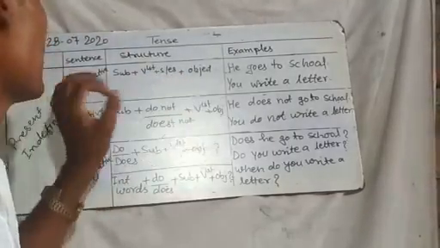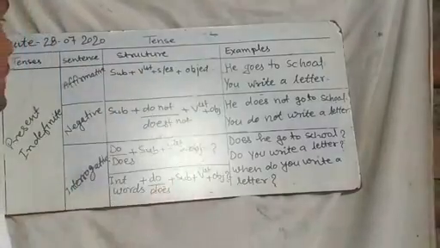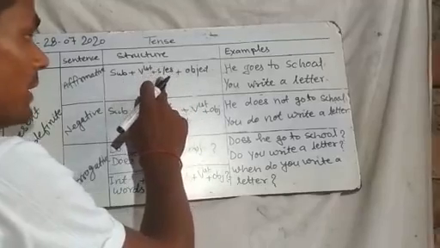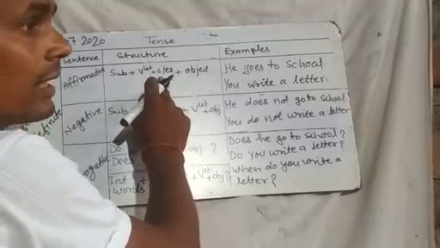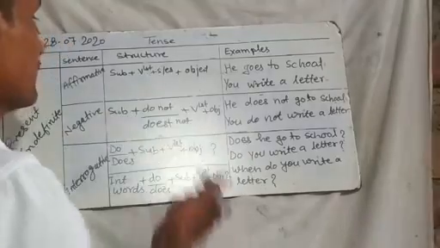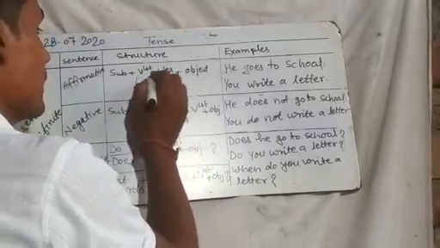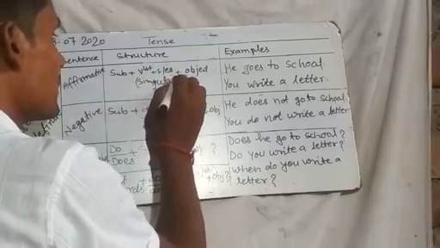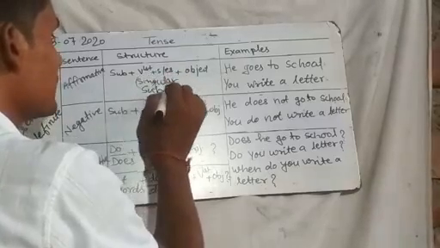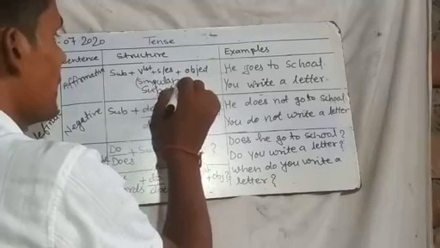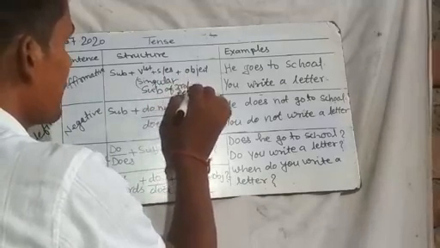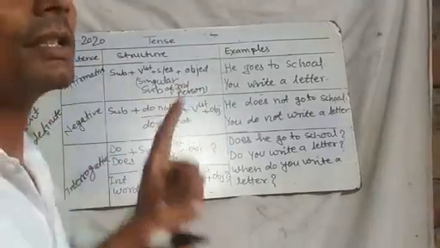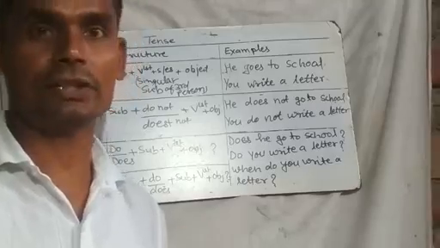after that the object. The first form of the verb is given s or es. We add s or es when the subject is singular third person. Third person means any name, or he, she or it.